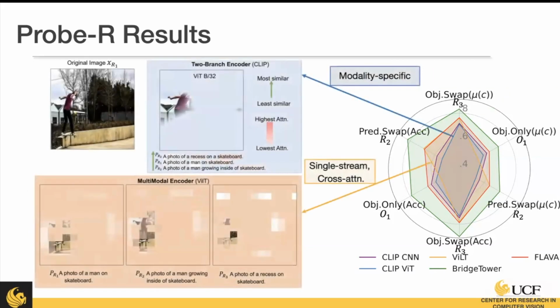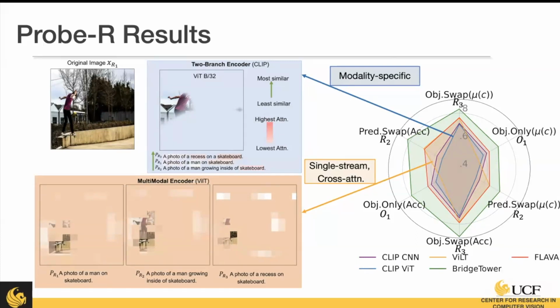So just a little bit of peeking into that black box of what's going on. Here we have that BridgeTower model with a single stream, and here we have that no cross attention model, CLIP. And as you can see, when we pass in a photo and several prompts, the attention is always going to stay the same because there's no cross attention. You can see it's focusing on the man, so it's prioritizing that object. And when you look at the text side as well, you can see that it's prioritizing the objects. It's not very often looking at those predicates.